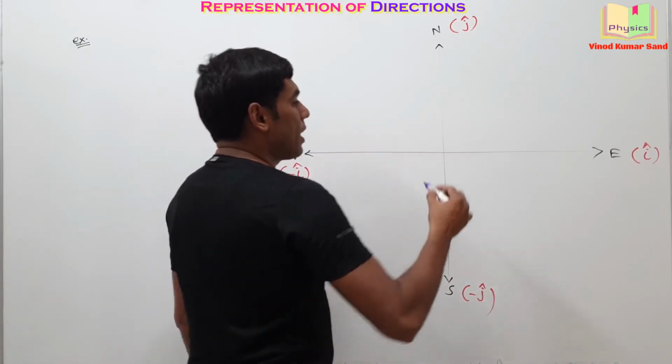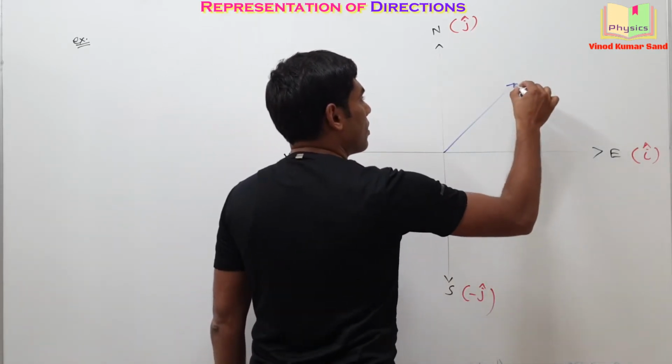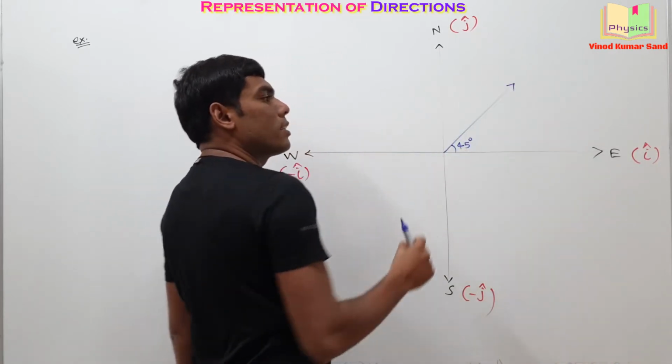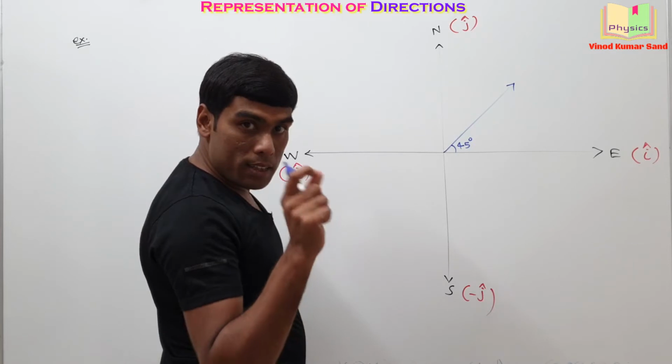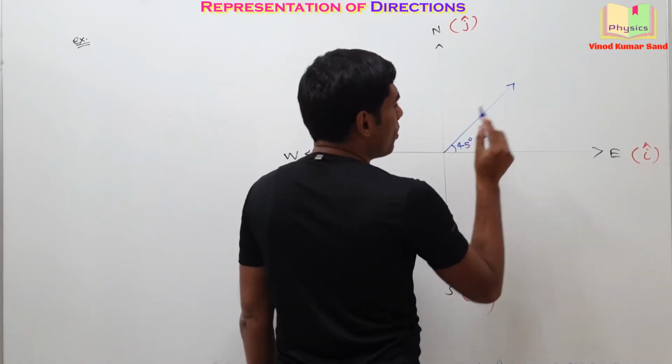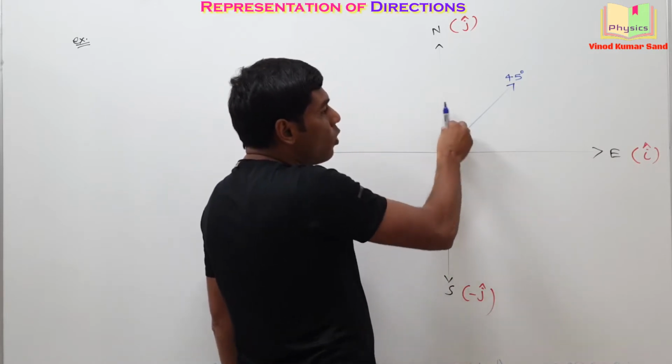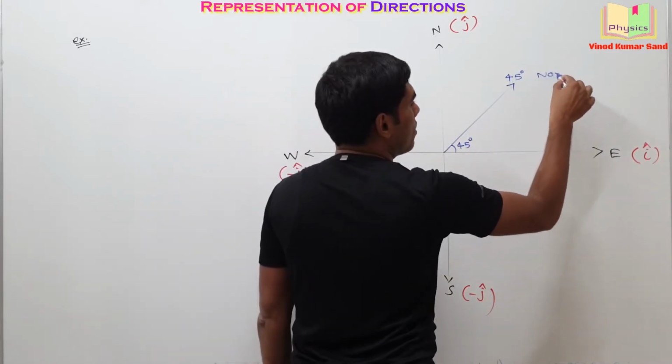Suppose there is some direction like this and the angle here is 45 degree and you want to write about this direction. Then how to write it? You can write it as 45 degree north of east.